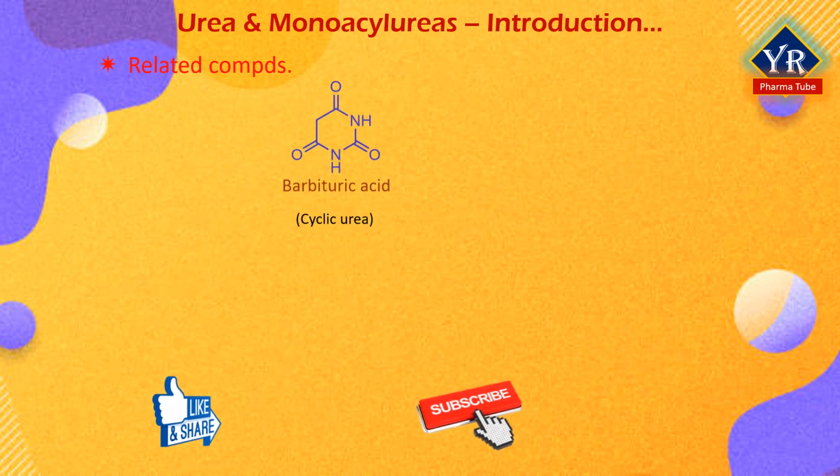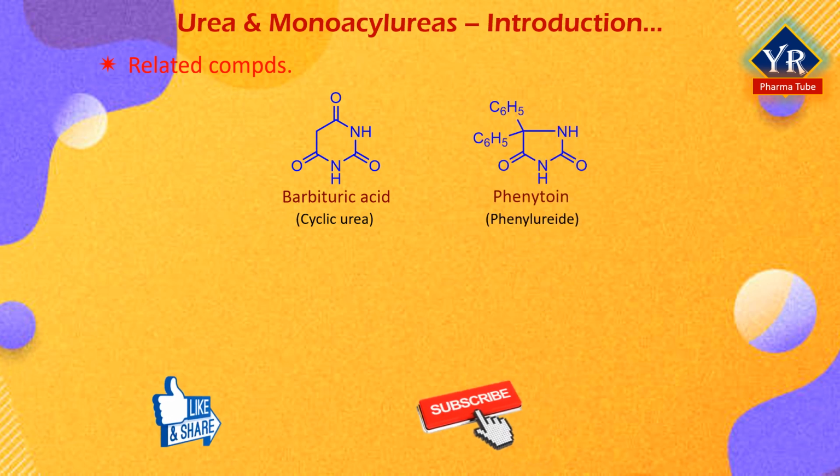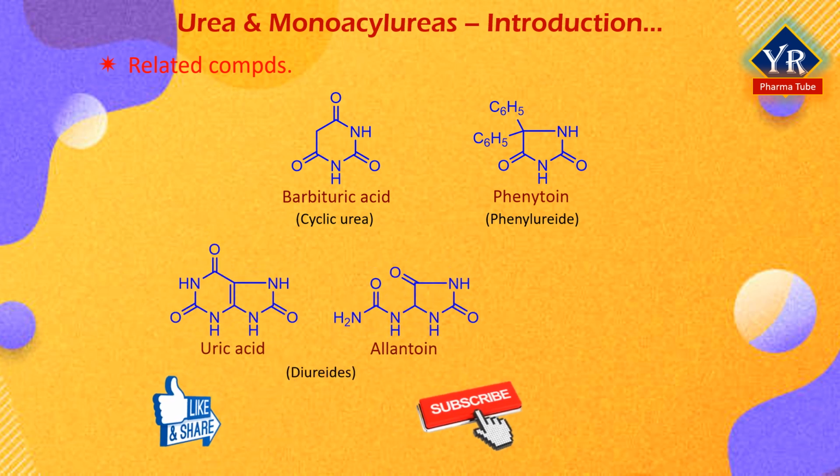Acylurea related compounds include barbiturates, a class of cyclic ureas, which are structurally and mechanistically related to acylureas. The phenylureides are also closely related to the hydantoins such as phenytoin and may be considered ring-opening analogues of acylureas. A diureide is a complex nitrogenous substance regarded as containing two molecules of urea or other radicals, for example, uric acid or allantoin. Hydantoin or glycosylurea can be considered the cyclic form of acylurea.